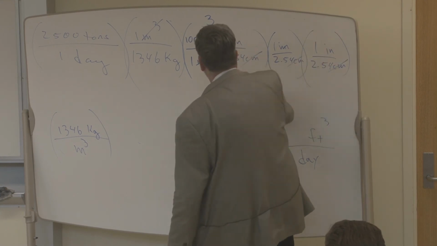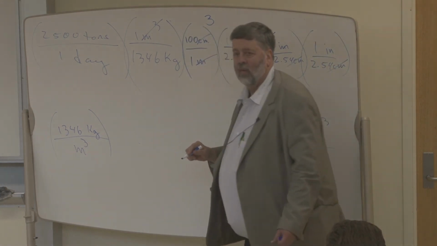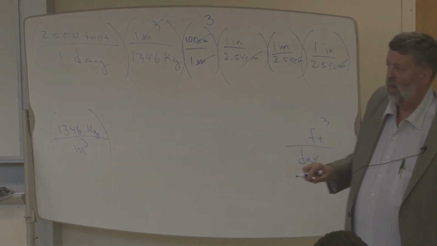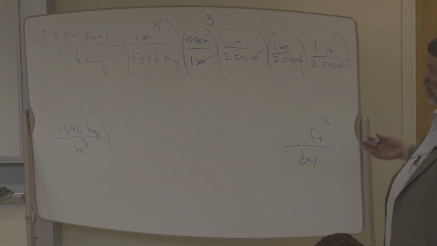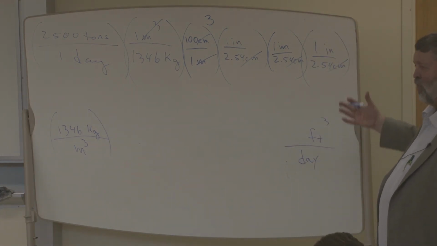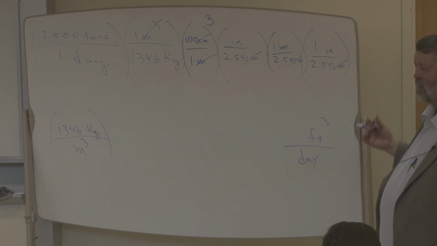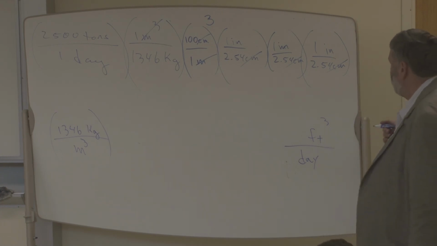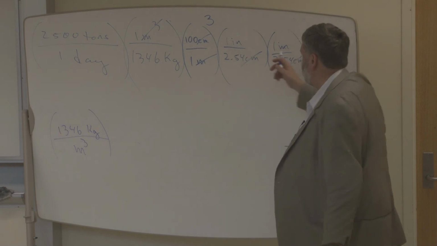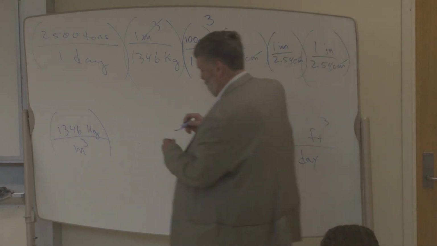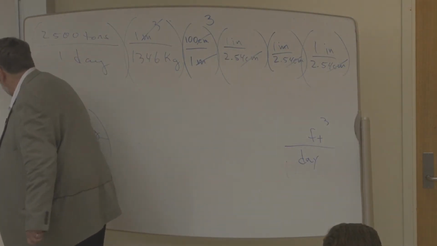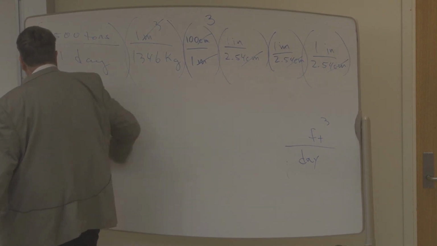So centimeters cubed cancel centimeters cubed. So I'm assuming if you're not writing this down, you've got photographic memory. Okay. Now what kind of units do I have here? Inches cubed. So I'm going to go from inches cubed to feet cubed. Can you do that?